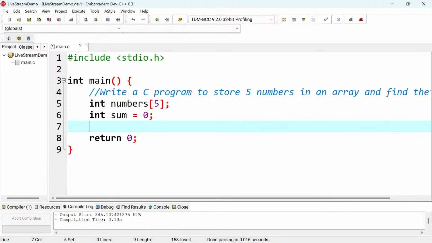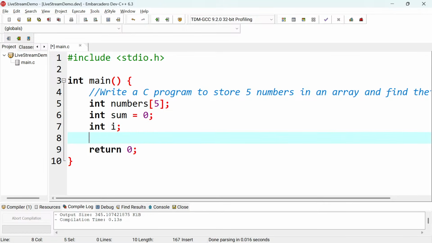Maybe I would need the i for the iteration, but I will use it with the for loop. I can declare it within the for loop, or I can just declare it here, just int i there, or maybe put it to 0, or you can just leave it just like that. Okay, so this is the way that I've declared the variables. Though you can use the shorthand where you can just declare all the variables in one line using the comma separated format. It's also still acceptable, but I'm trying to make it simple and very basic, just like that. So now I've got 3 variables.